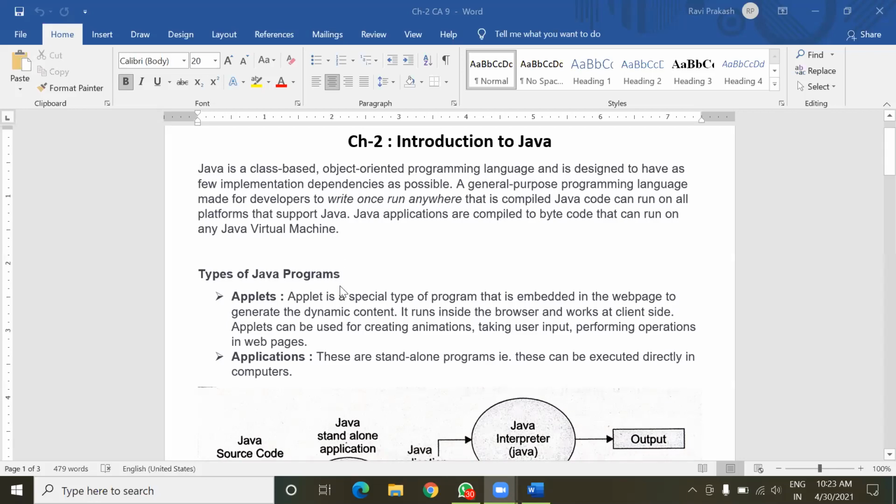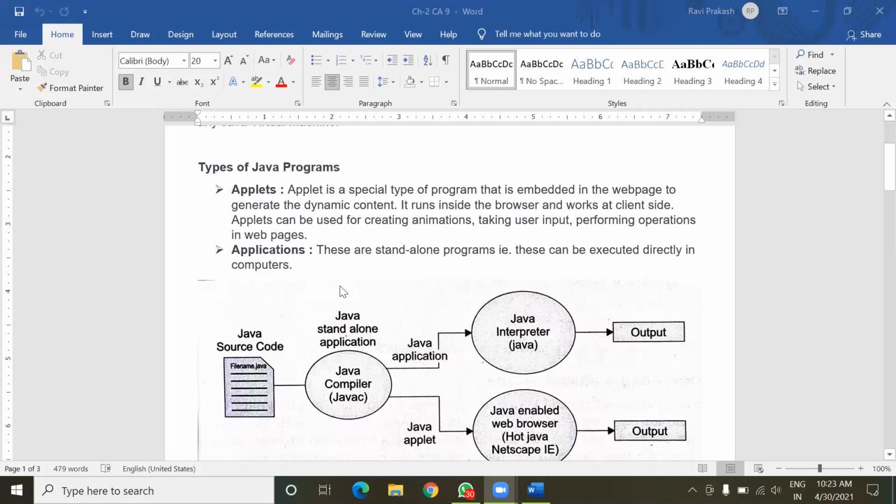Next, we had seen types of Java programs. The first type is applets. Applets are special Java programs that can be executed in web browsers, but only those web browsers that have the Java feature, for example the Netscape web browser.